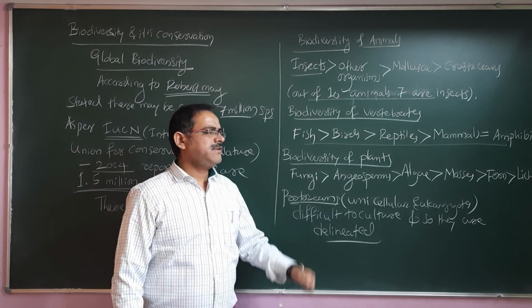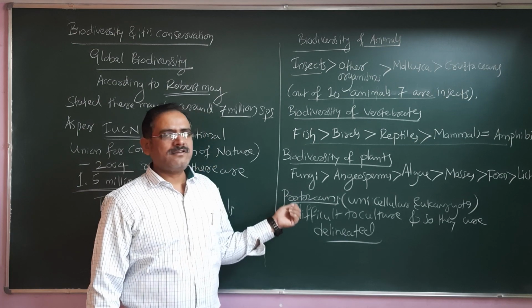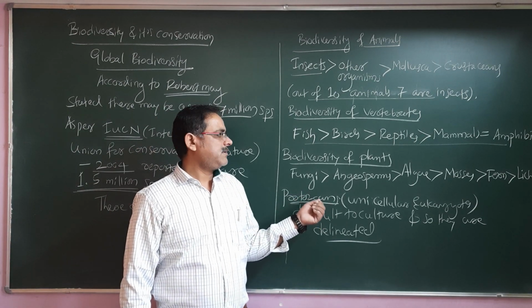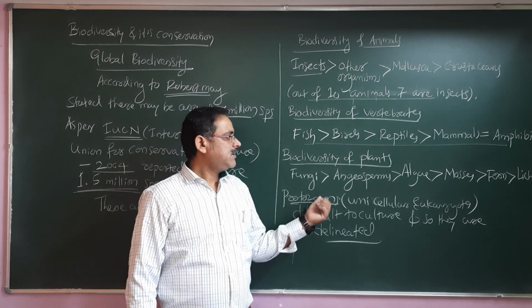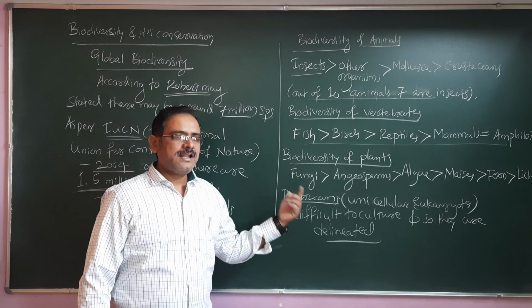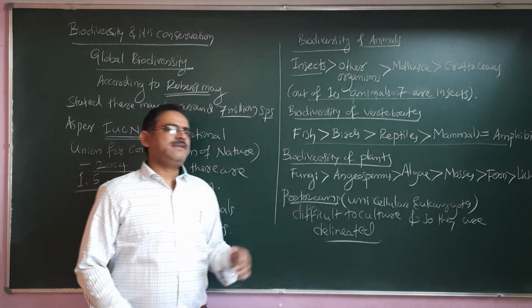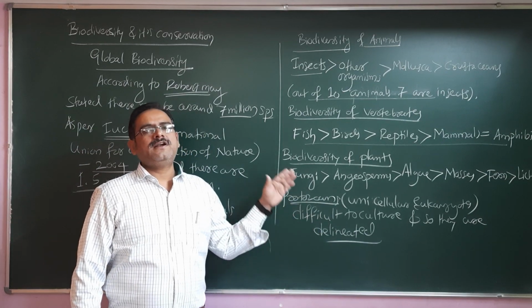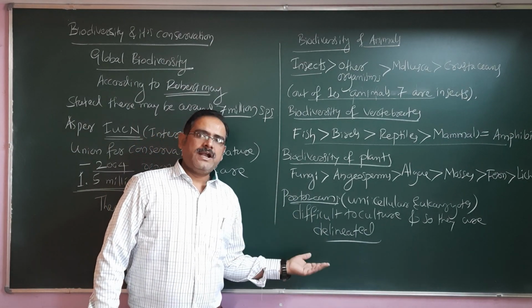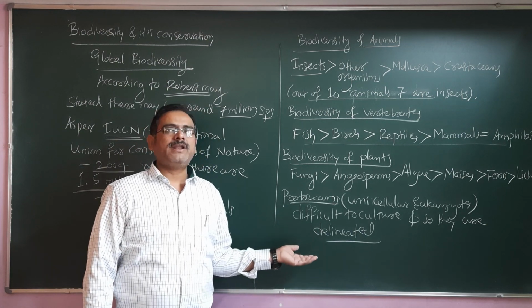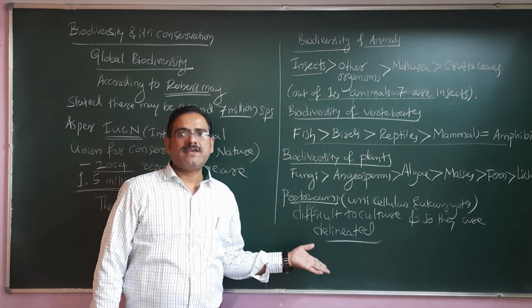Biodiversity of the plants as such: fungi, which are chlorophyll-less, can be parasites of plants as well as animals, and they are also more in number. Then angiosperms, then the algae, then the mosses, then the ferns, and then lichens. Then protozoans here, mainly unicellular eukaryotes, difficult to culture, and unable to be studied very well to keep an account of them, so they are delineated.